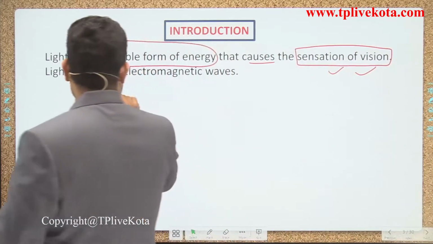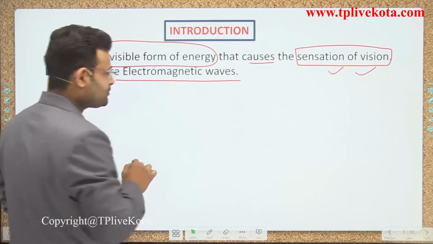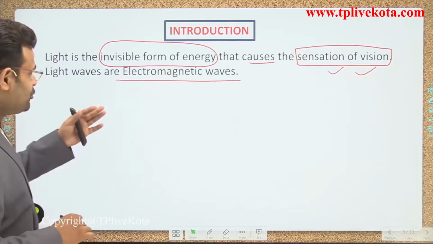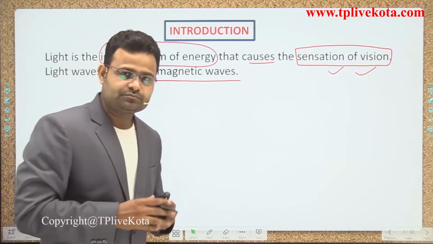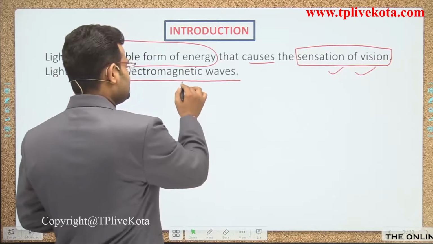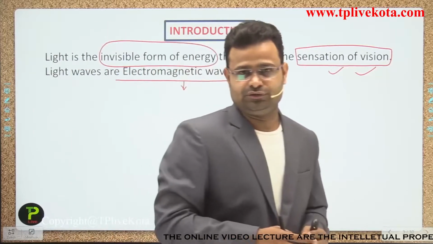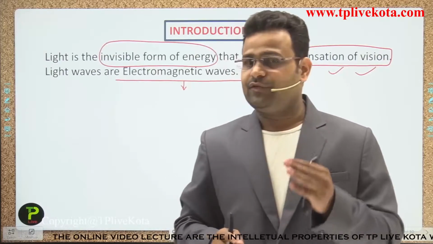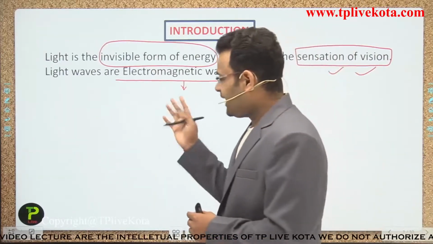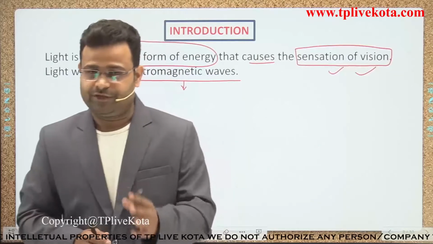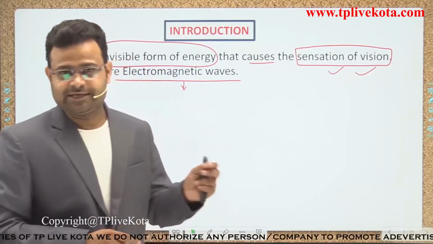Light waves are electromagnetic waves. If you talk about some properties of electromagnetic waves, guys, these waves have the property that they can travel in a vacuum also. It can travel in a vacuum also, means light energy can travel through a vacuum. How can you say it is traveling through a vacuum?